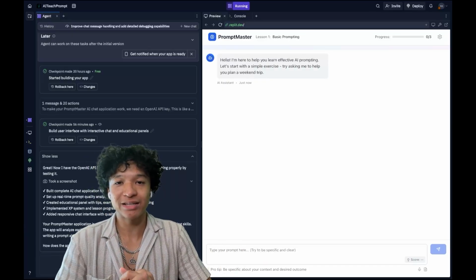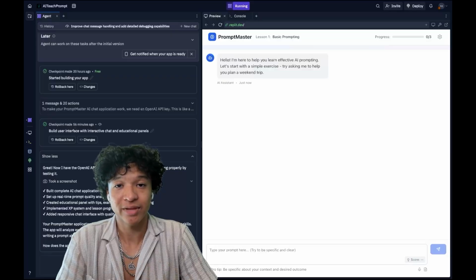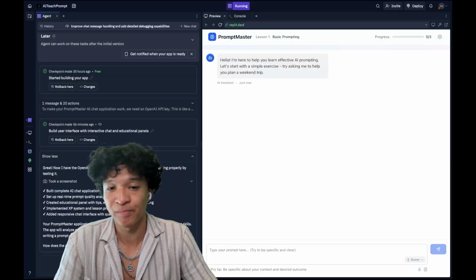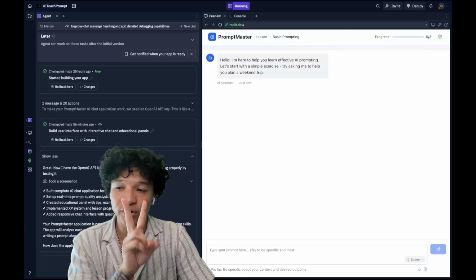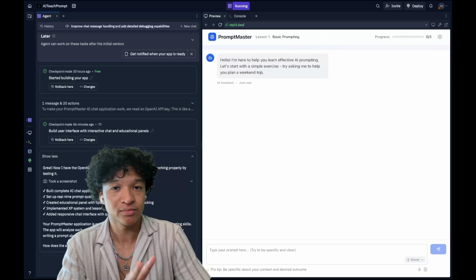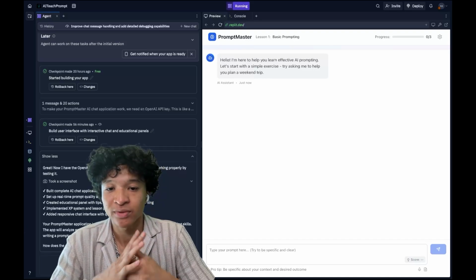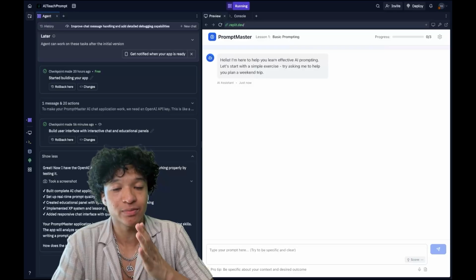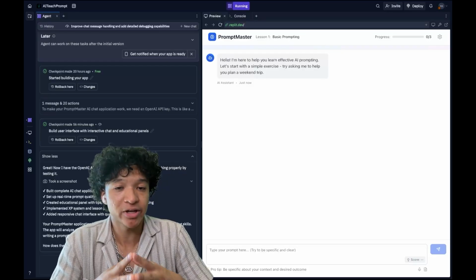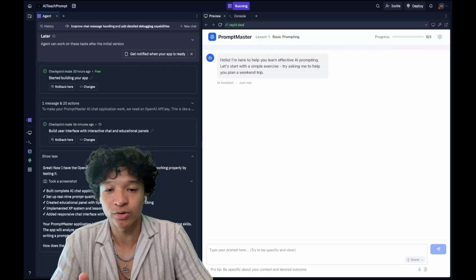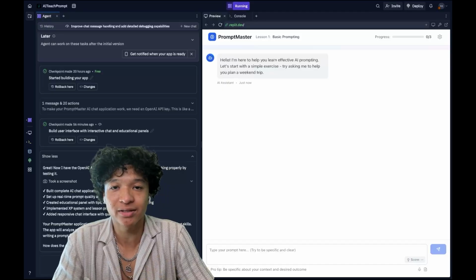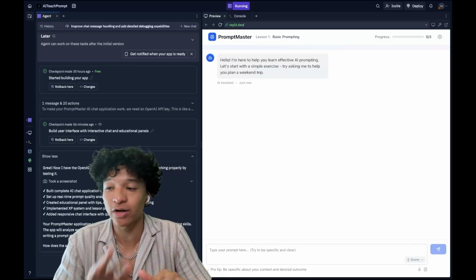Before we get into debugging mode and trying to figure out how to fix the app, there are two important things to note about Replit when it comes to working with AI. Now, the majority of the Replit apps you're going to be working with are web applications. This means you could go on your browser and type in the web page link and you get sent to the web page and can start interacting with it.